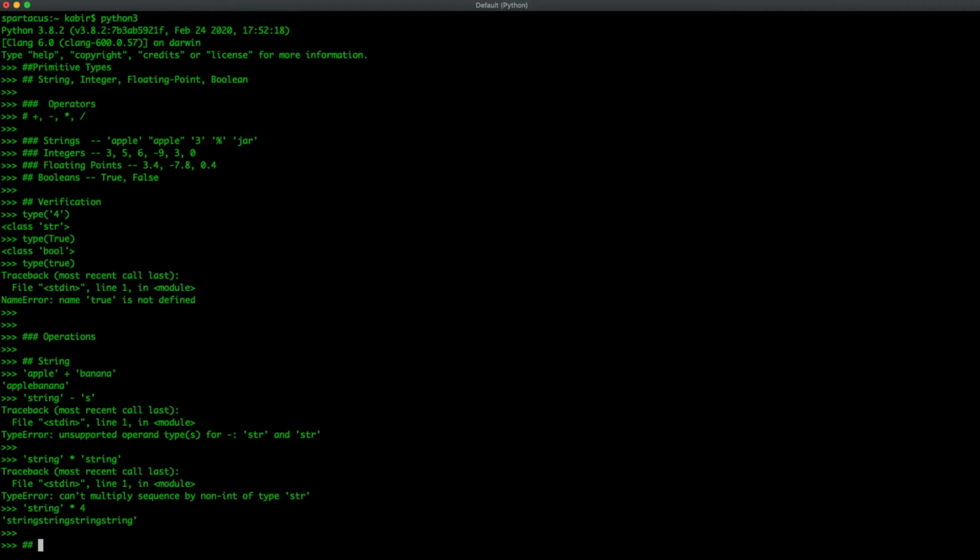With booleans, you can't really use these operations either because there's no joining true or falses, and you can't really subtract them or multiply or divide them either.